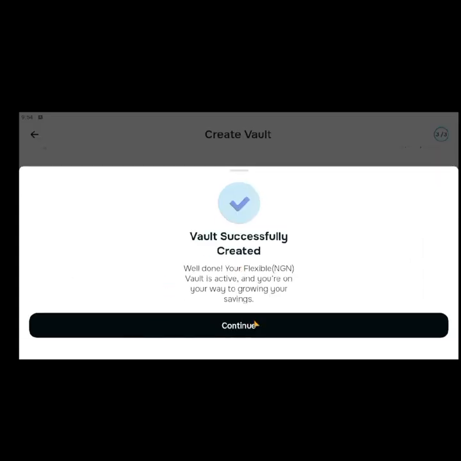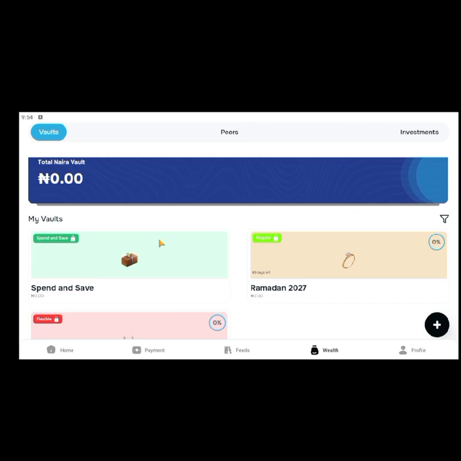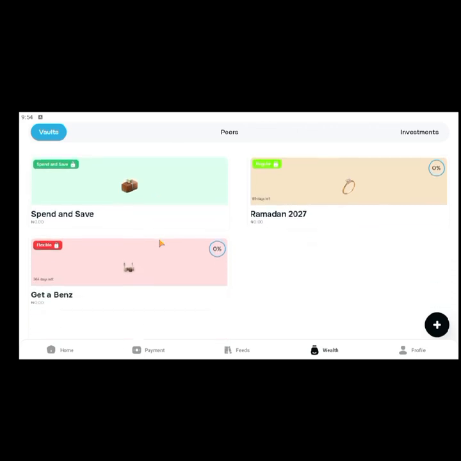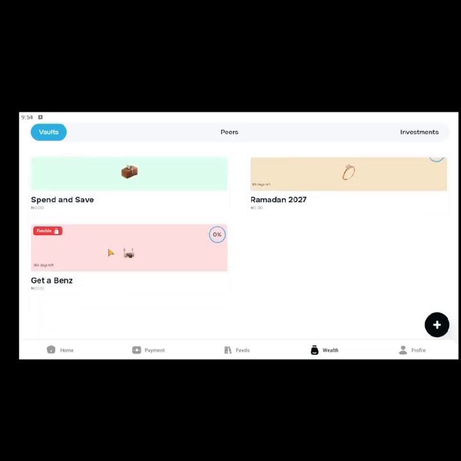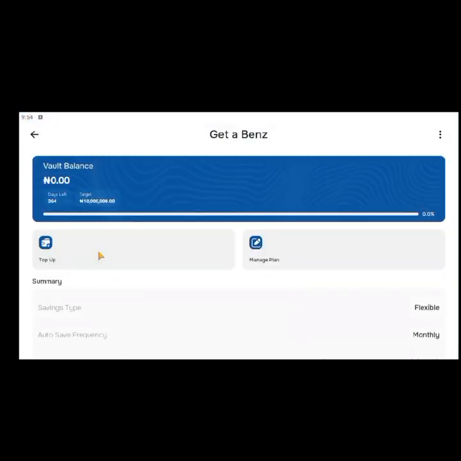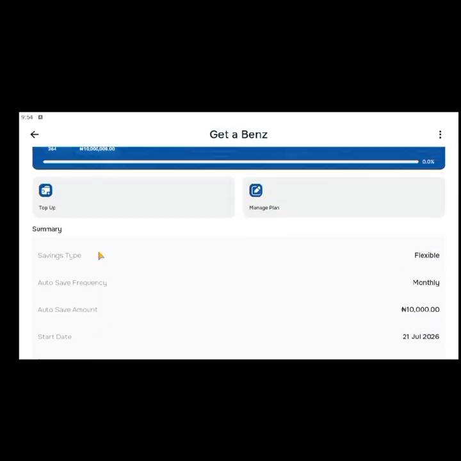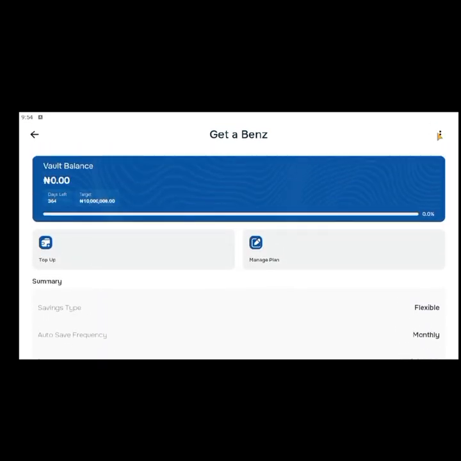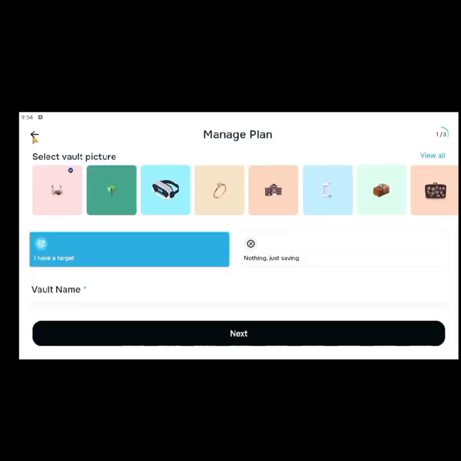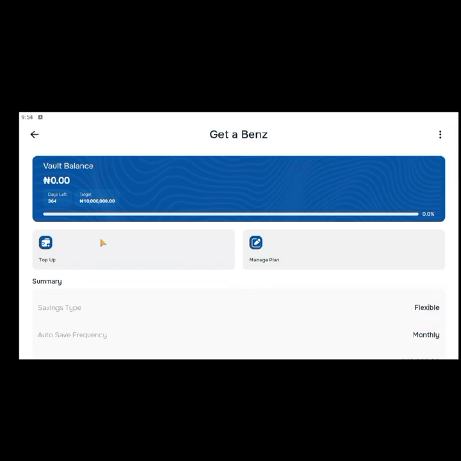We can't even fund it yet because you have to finish your profile before you can actually create the vault. Before you can fund your account. So you can see this one is also locked as well. So now, I said something about how this one actually works. It is a flexible vault. Oh, you can even delete the vault too. I think I should also mention that as well. So if you want to fund the vault too, the same procedure works. So you can see top up and everything works.